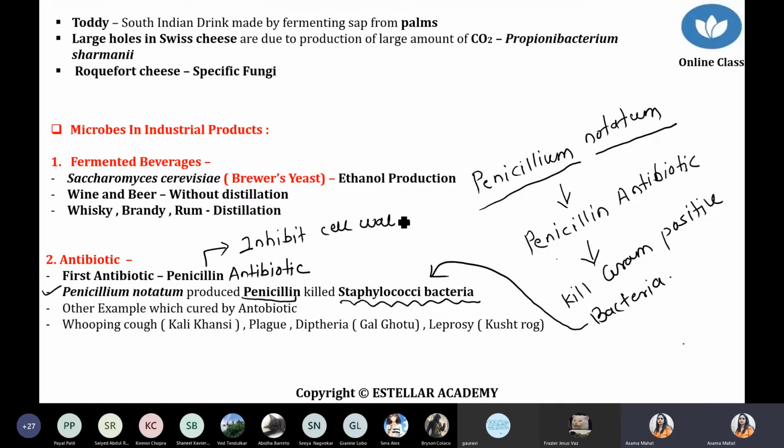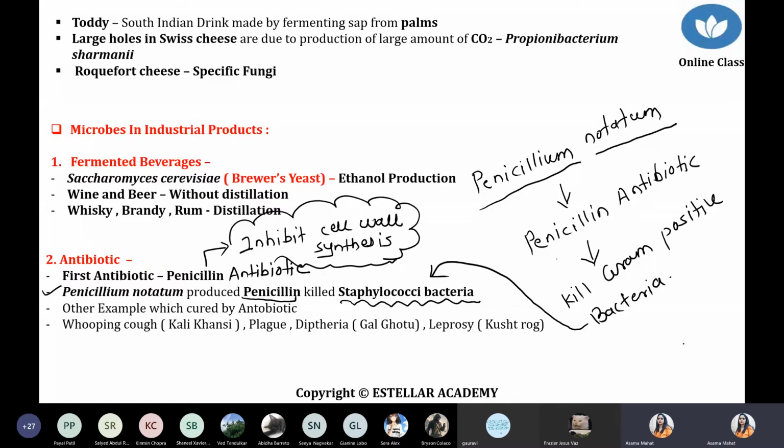They inhibit peptidoglycan synthesis in bacteria, gram-positive bacteria. Got it? So this is exactly the mode of action of penicillin. Penicillin specifically kills the gram-positive bacteria. And how does it show this function? Simply, it inhibits cell wall synthesis. It inhibits the synthesis of peptidoglycan.